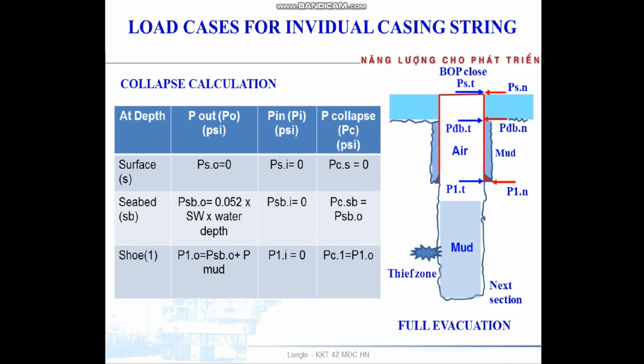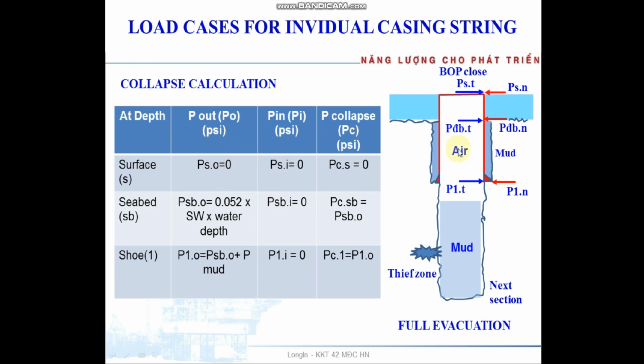This one is how to calculate the collapse with full evacuation. The same, we have 3 points to calculate: at the depth of surface, the seabed, and the shoe. We calculate the pressure outside.